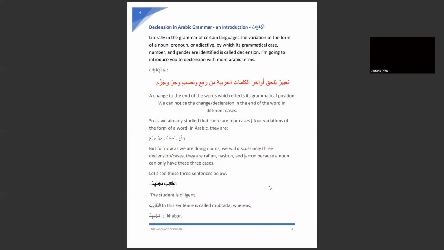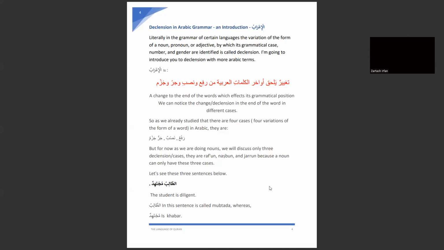So here is the Arabic definition of Arab: تغير يلحق آخر الكلمات العربية من رفع ونصب وجر وجزم. A change to the end of the words which affects its grammatical position. We can notice a change in declension in the end of the word in different cases.